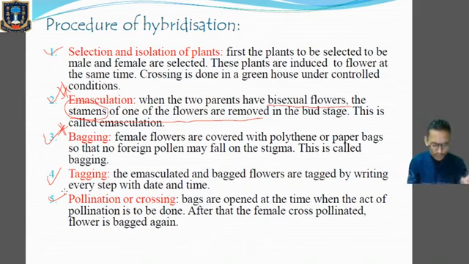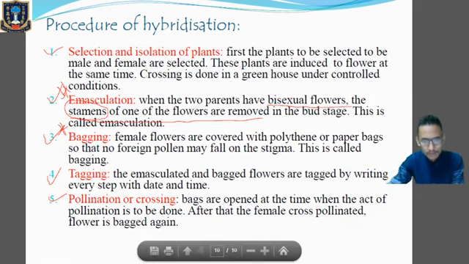Clear? So today we'll only discuss three steps. We have learned the first step was germplasm collection. Second was evaluation and selection of parents, and the third one is cross hybridization between selected parents. The next steps are selection and testing of superior recombinants, then the fifth one, testing, release and commercialization, and the last one, multiplication of improved seeds. We'll discuss it in the next class. Okay, so this much for today. See you in the next class. Thank you.